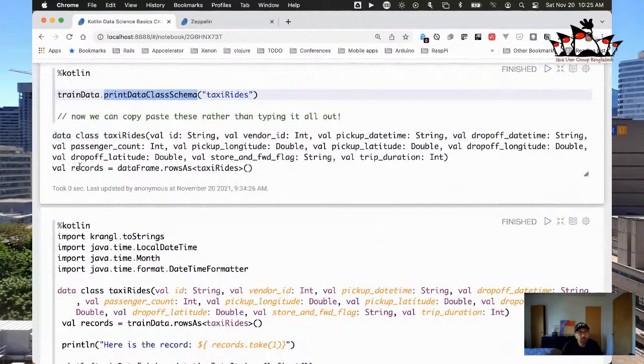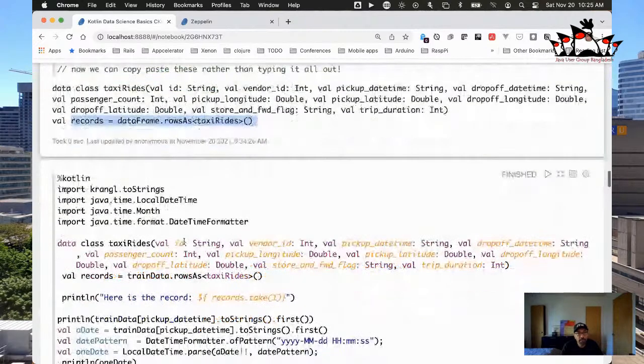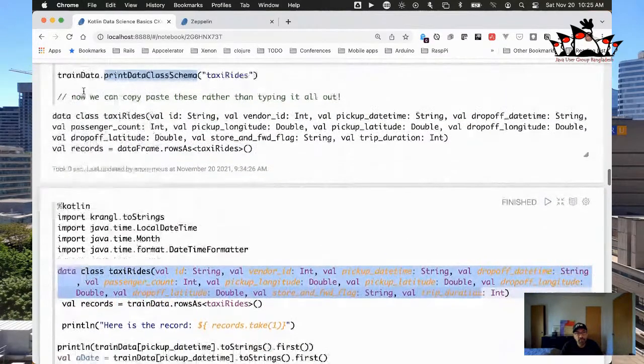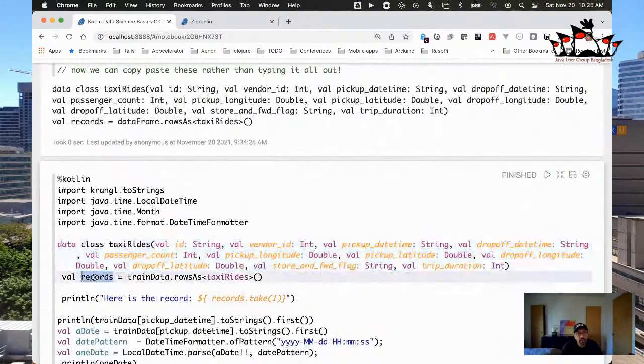All right, so now that we've created our data structure and put everything in a strongly typed way, that's one of the reasons why we love Java and why we love Kotlin: we have that strong typing that helps us to build programs, in my opinion, faster and with fewer errors. And you get IDE tooling that helps you along the way and all those kinds of great things. Okay, here's my data class that we just copied and pasted from above after we generated it from our data frame schema. And we're going to say records, training data, create all the rows from that training data and use taxi rides as the type or the class that underlies that.